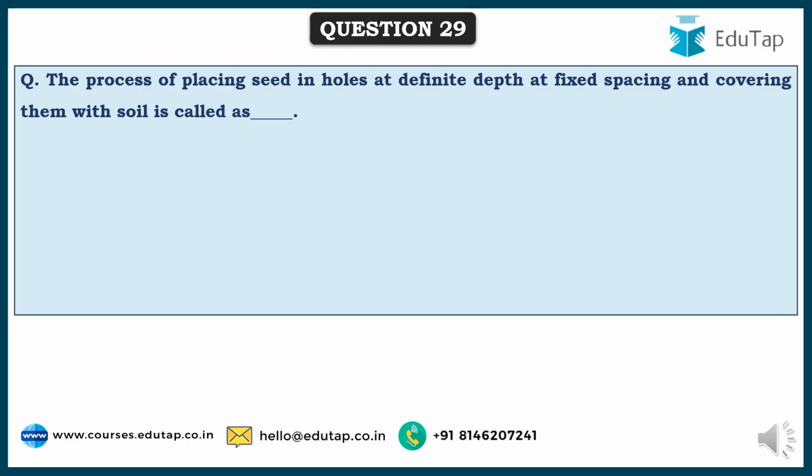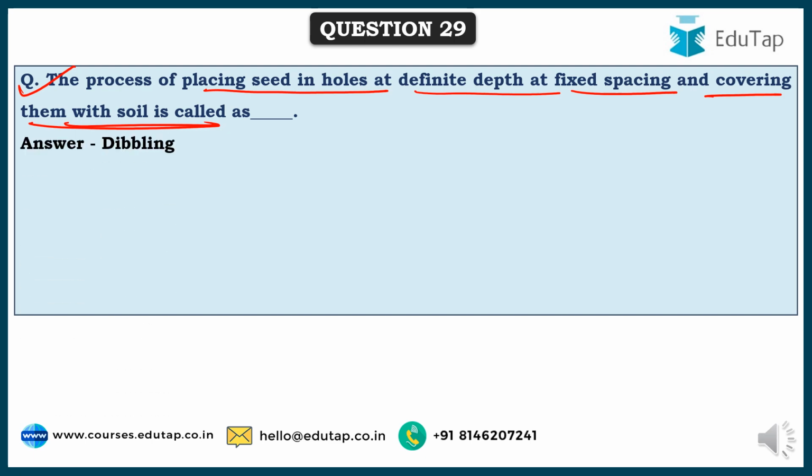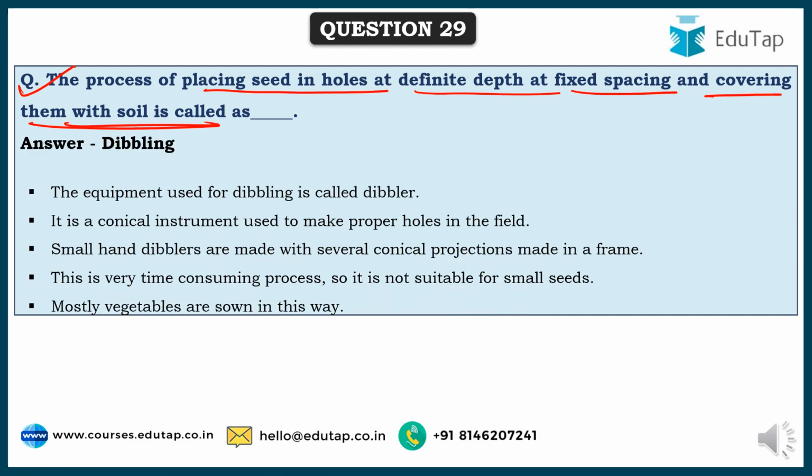So friends, this is from seeding, that is sowing. The process of placing seed in holes at definite depth at fixed spacing and covering them with soil is called as, and this is generally done with dibbler, and this is called as dibbling. And this dibbler is a conical instrument used to make proper holes in the field with which definite fixed spacing can be maintained, and the seed is dropped into that, and then that is covered with soil.